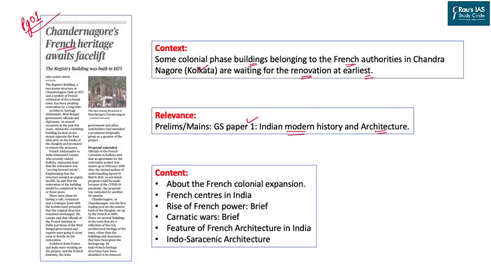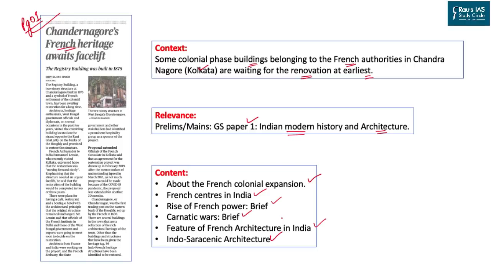We will analyze the basic architectural form in modern India. We'll read about the basic background of French colonial expansion. We'll also look into some of the centers of the French in India that may be asked in prelims in Match the Following. We will also look into a brief background of French power and its rise in India, the Carnatic Wars, in brief format. We'll look into the aspects of French architecture in India, and lastly, we'll also look into Indo-Saracenic or Indo-Gothic architecture in India.